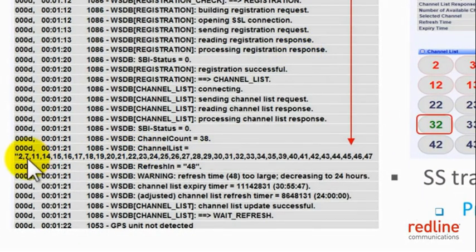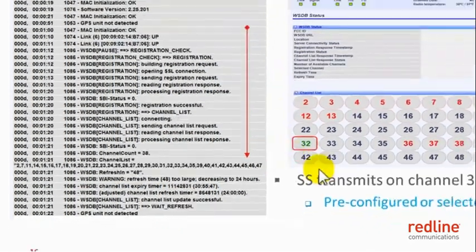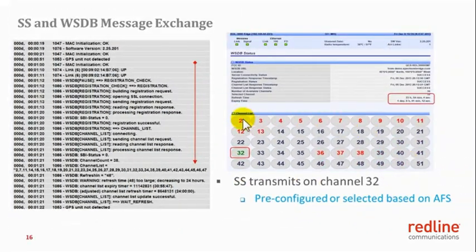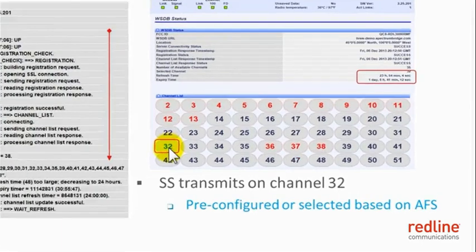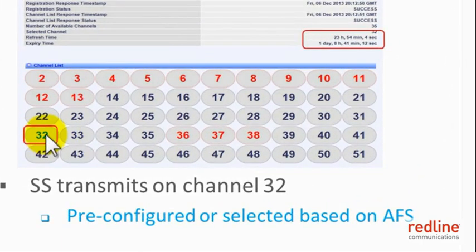Eventually, the white space database returns the list of available channels to the subscriber, as you can see it here. Channels not available or prohibited to be used are flagged in red. Channels available in the location of the subscriber are flagged in blue. The channel selected by the subscriber and available is flagged in green. If this channel was selected by the subscriber and it is not available, this will be flagged in yellow.